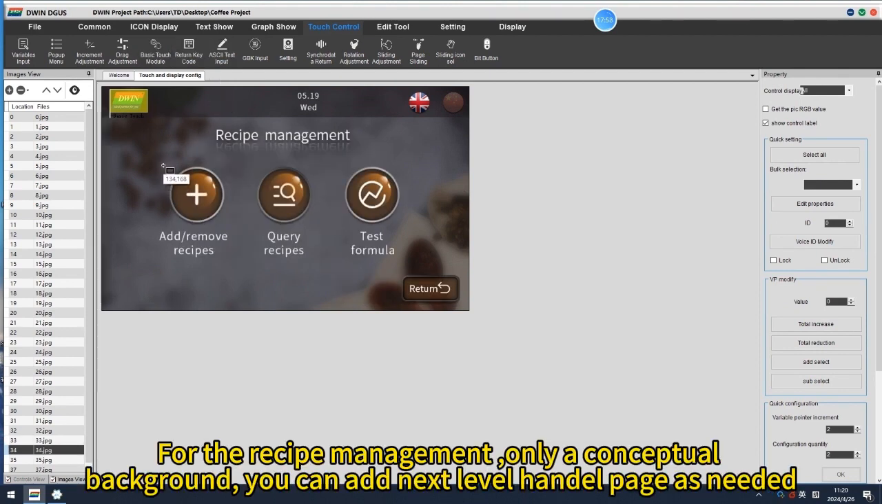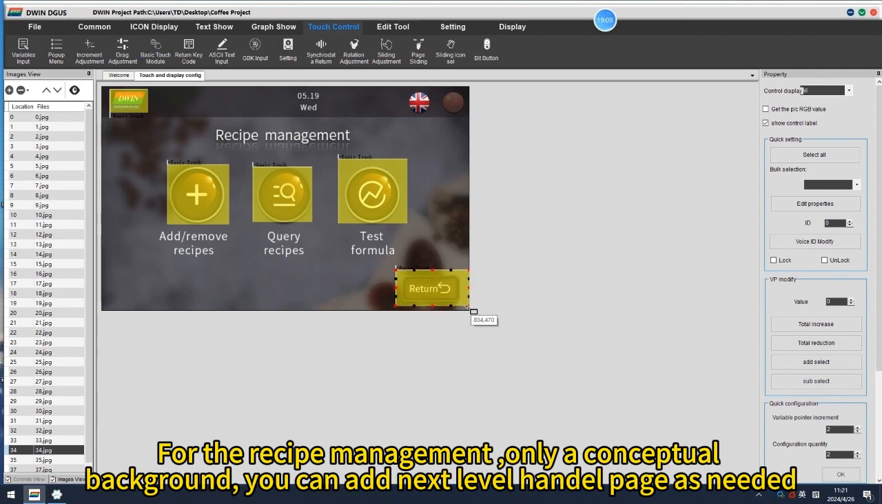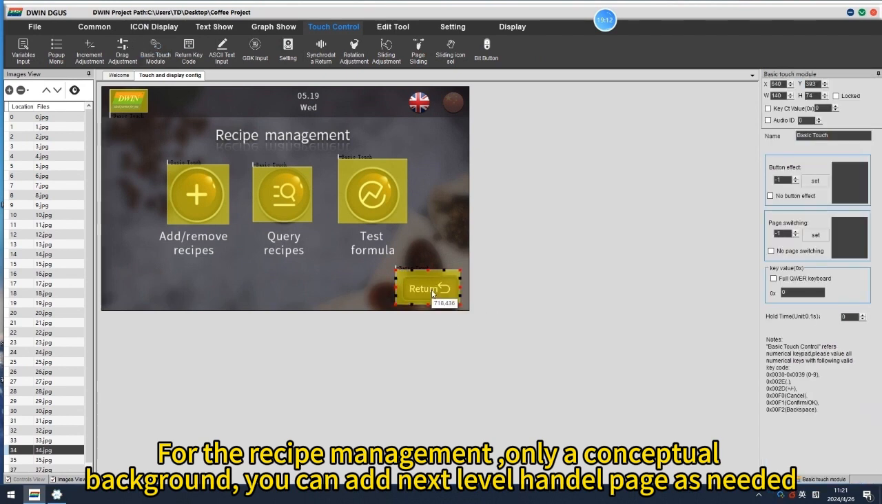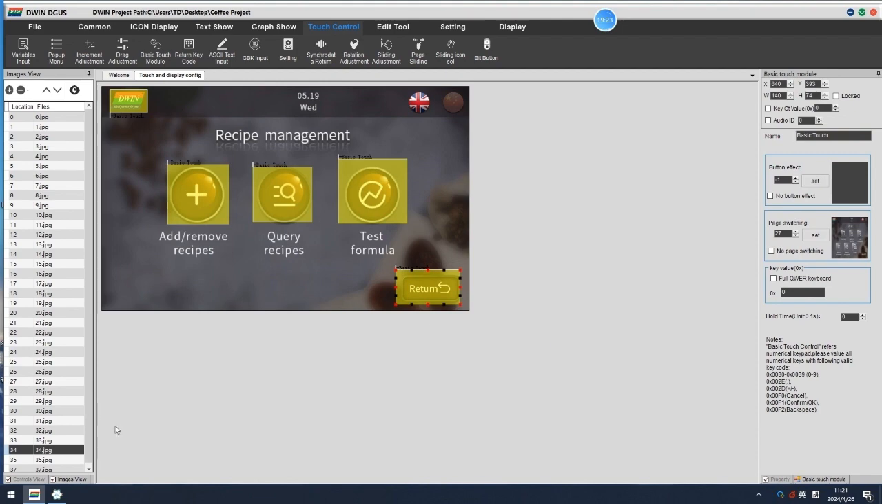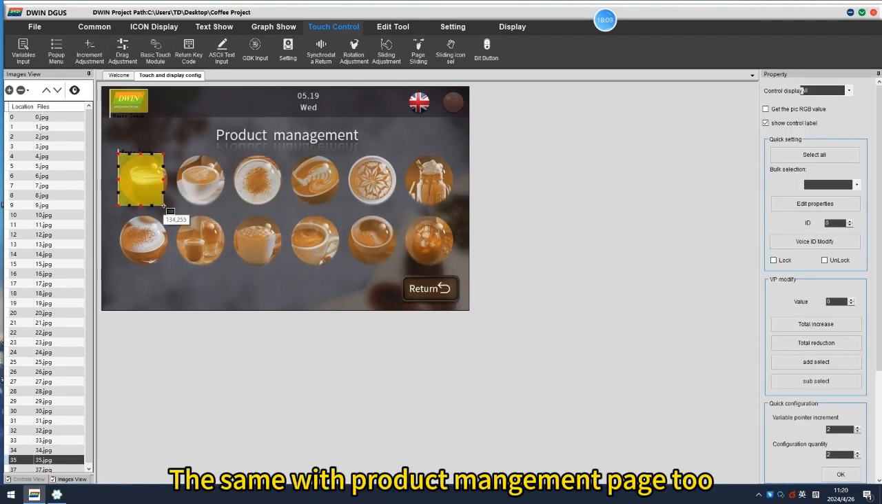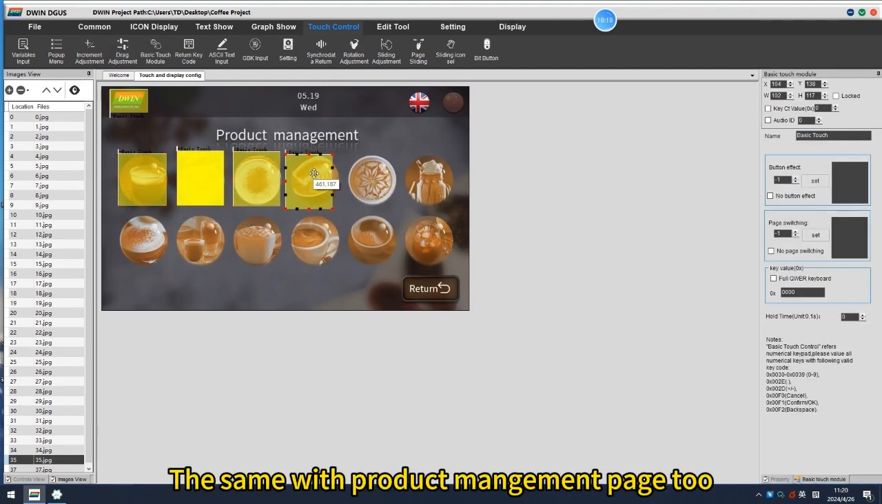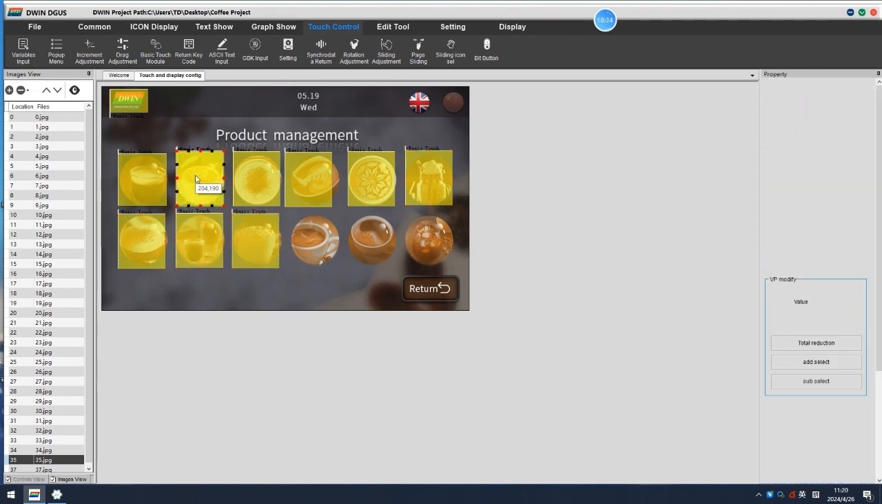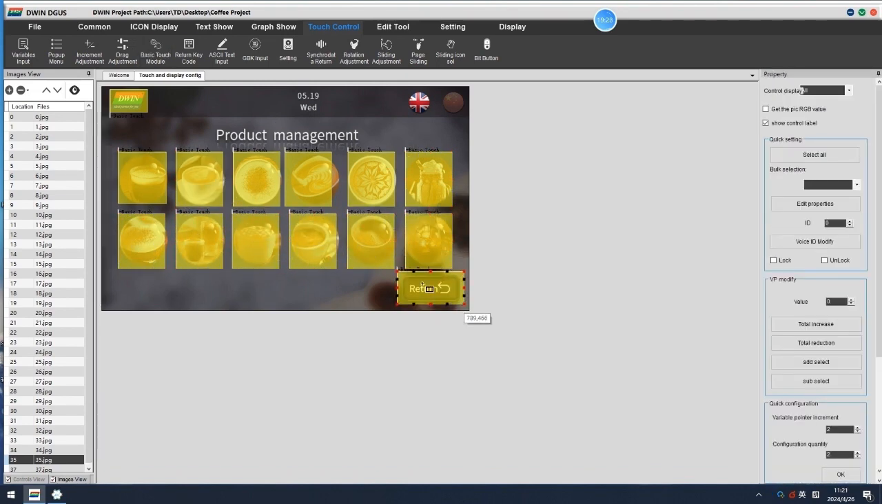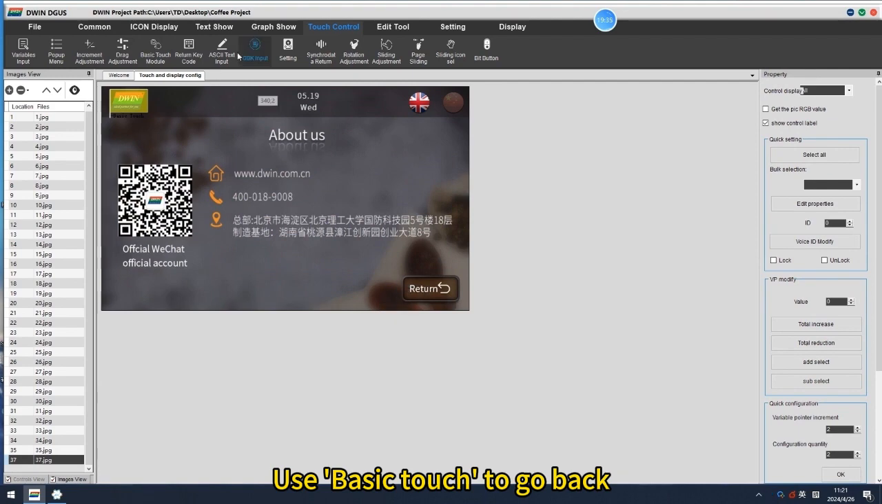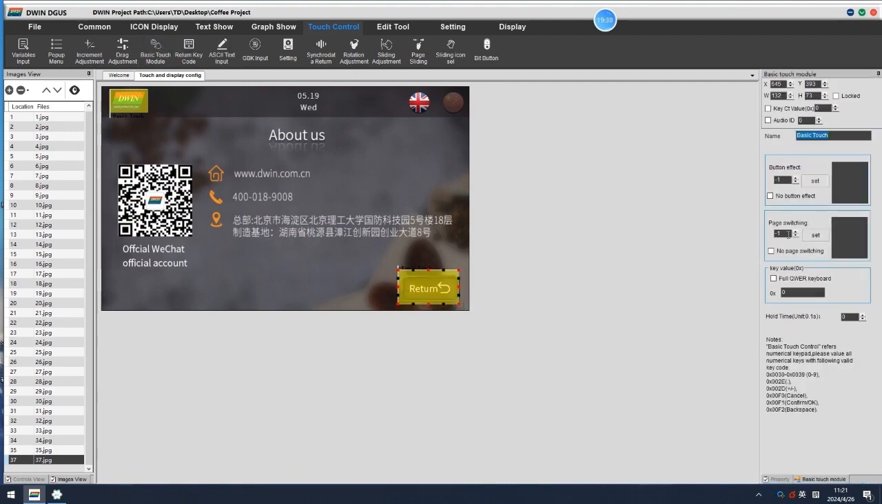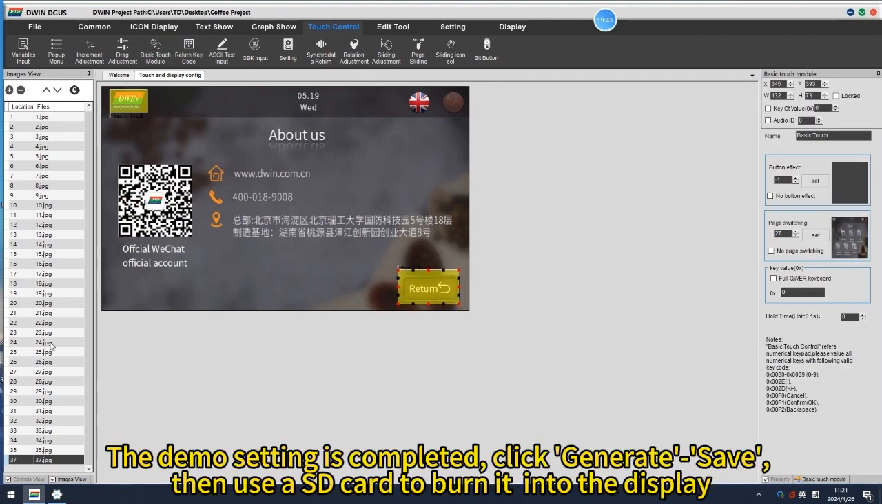For the recipe management, in this sample there is also only a conceptual background. You can add next level handle page as needed. The same with product management page 2. Use basic touch to go back. The demo setting is completed.